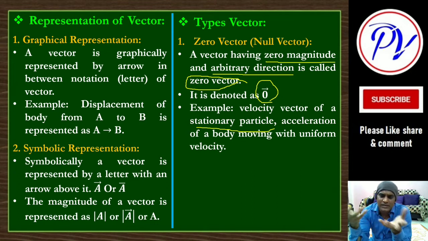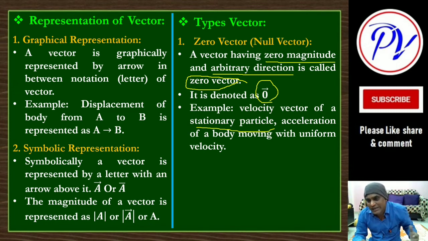So direction can be decided arbitrarily, and it is having 0 magnitude, then that type of vectors are called what? Zero vector. Example you can give like this: velocity vector of a stationary particle, or the acceleration of a body moving with a uniform speed. Uniform speed means what? Its velocity is not increasing.